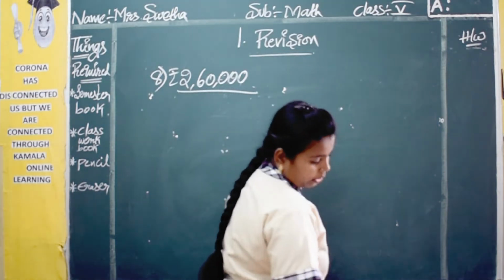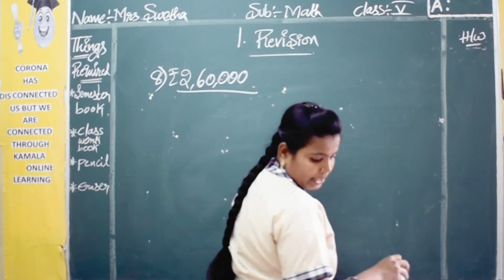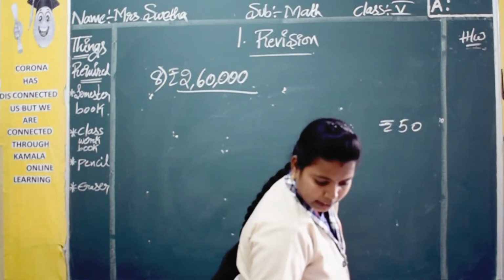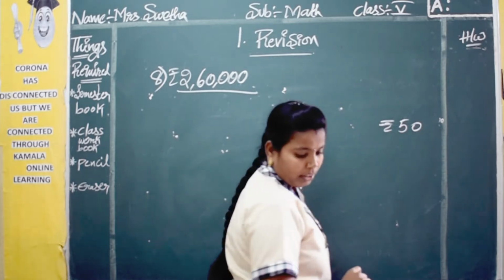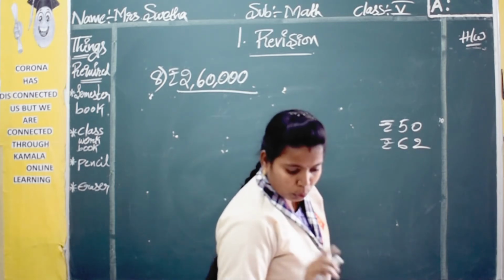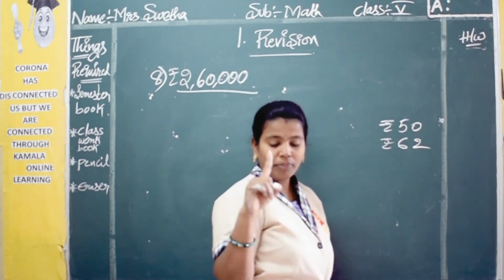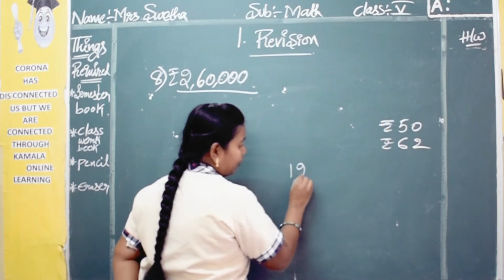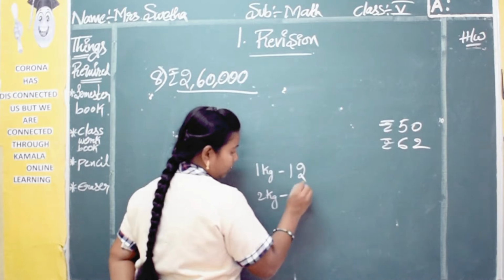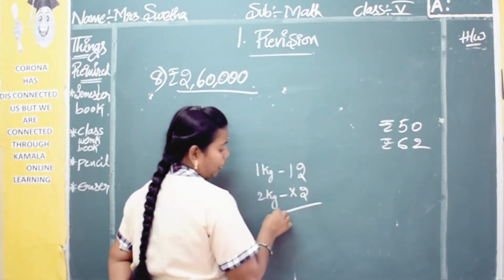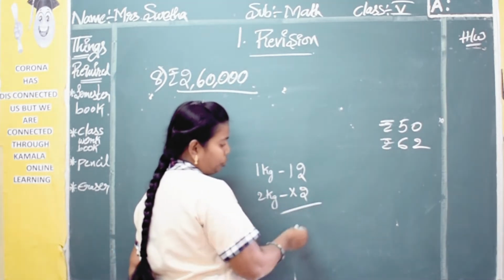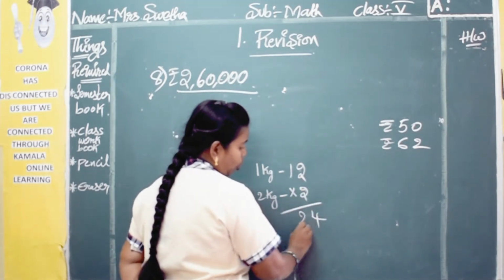See here, she purchased the rice for 50 rupees. Next, 50 grams of butter for 62 rupees. And 2 kgs of wheat flour, and for 1 kg it is 12 rupees. For 2 kgs you should multiply. How many kgs it is, that number you should multiply by. 2 2s are 4, 2 1s are 2.